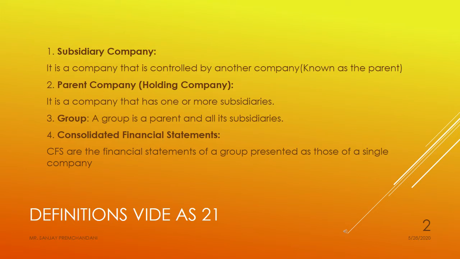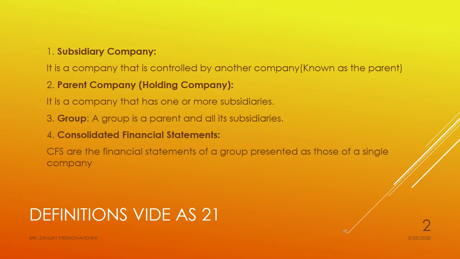Second, parent company or holding company. It is a company that has one or more subsidiaries. If holding company has one or more subsidiary companies, then it is called parent company. Third, group. A group is a parent and all its subsidiaries. So group means parent company and all the other subsidiary companies is called group.